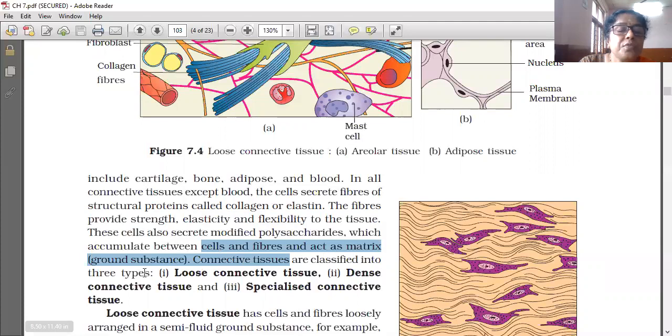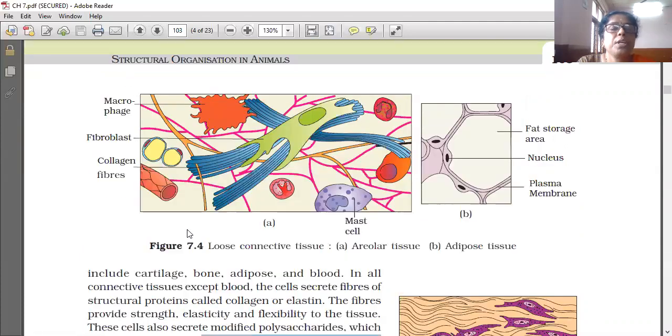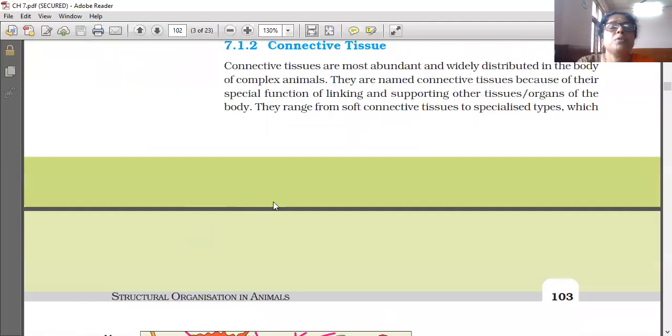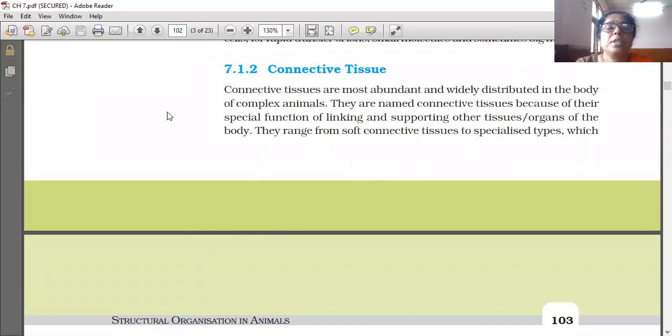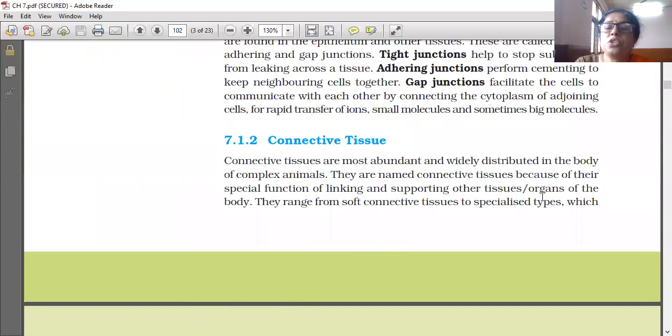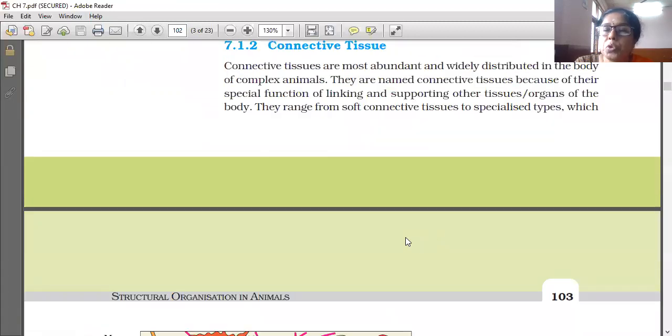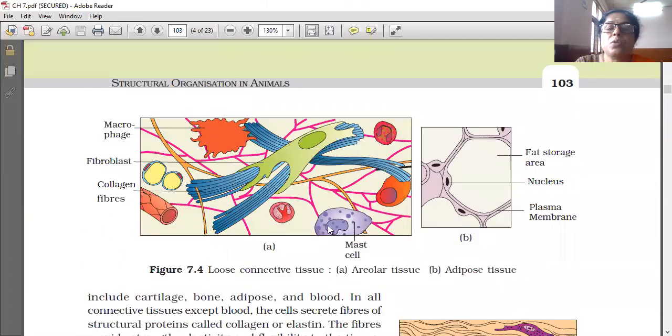Connective tissue is classified into three types. Before that, one more time we will look at these connective tissues. They range from soft connective tissue to specialized types also. Soft is there, and specialized tissues are also there.